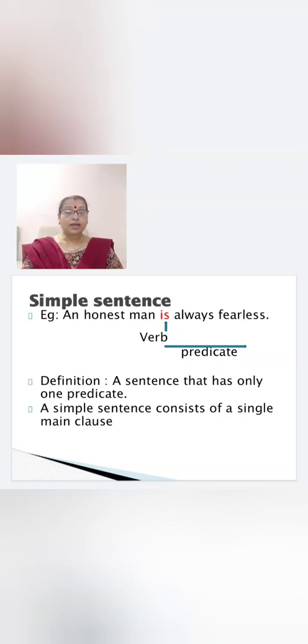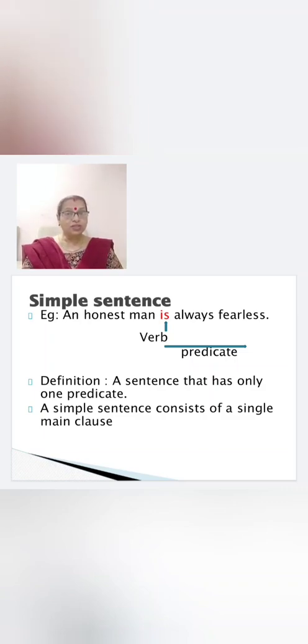An honest man is always fearless. Where is the verb? A sentence should have a subject and a verb. So the subject is honest man, the verb is is. And you have already studied predicate. After the verb, whatever words come come under the predicate, which states something about the subject. So is always fearless is the predicate.